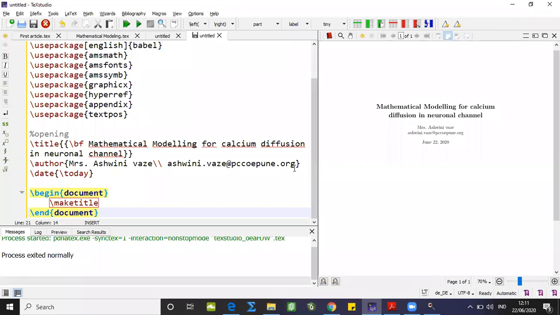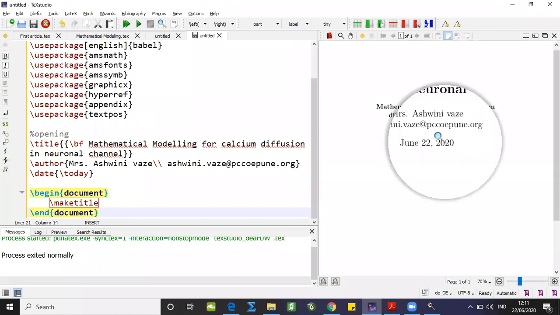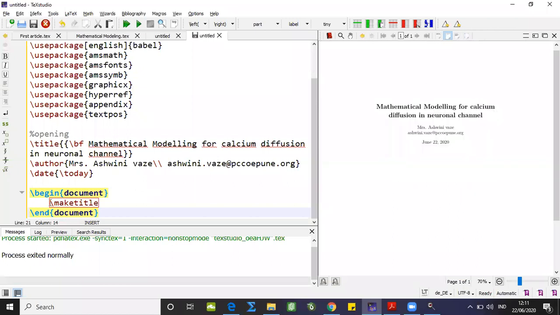And it's really interesting to know the different commands and their output, which we are going to get in terms of our requirement. Then backslash date in curly brackets, backslash today. Because of this particular command, this article is getting the output June 22, 2020.